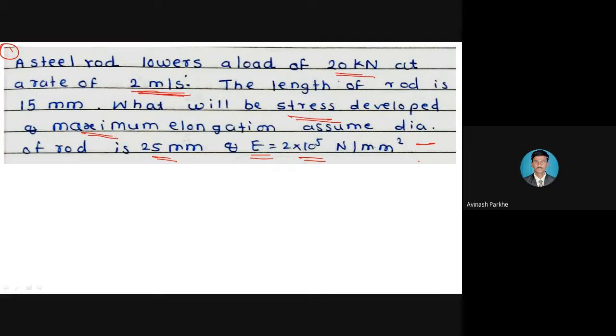The length of rod is 15 mm, and we have to calculate the stress developed in the rod and the maximum elongation, that is, sigma and delta L. The diameter of rod is 25 mm, and capital E, Young's modulus, is 2 into 10 raised to 5 Newton per mm square.